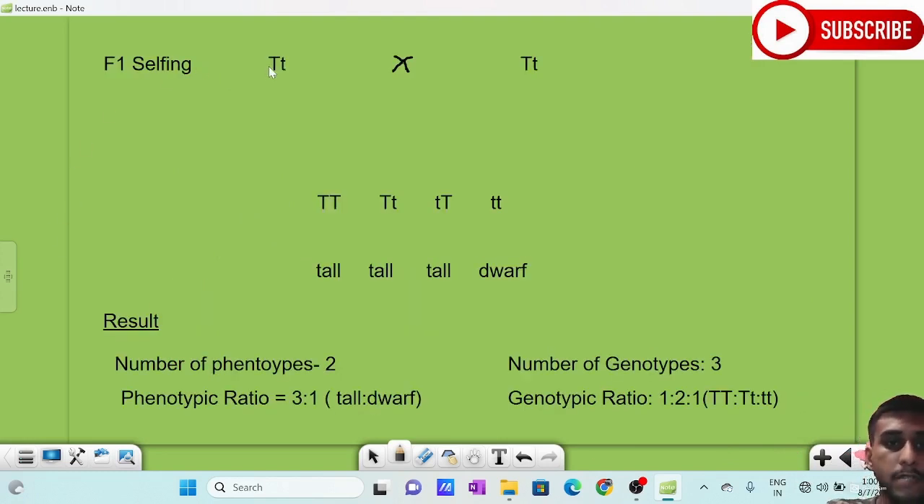So the F1 generation has been selfed. Just consider this as a male or female. Just consider it as a male. Yeah, this is according to your wish, right? Just consider it as a female, because I gave the priority to male in the last experiment. So I will give the priority to female.